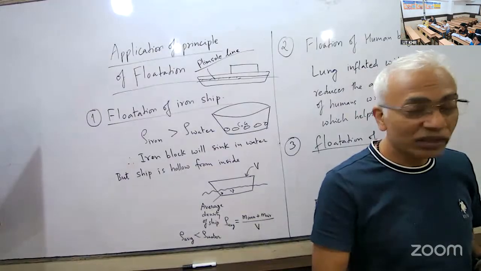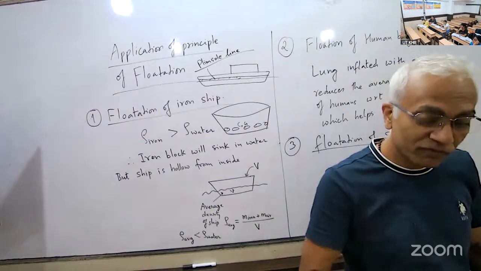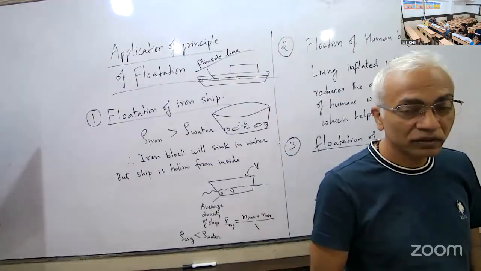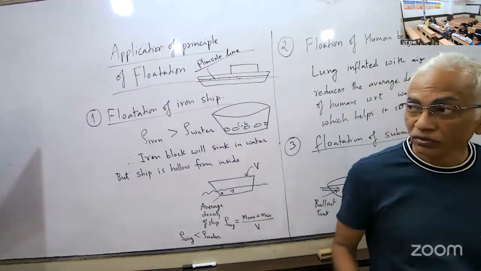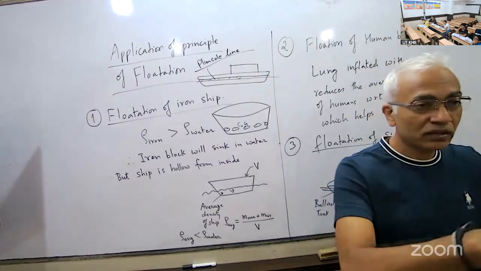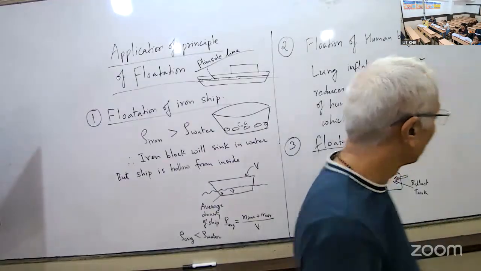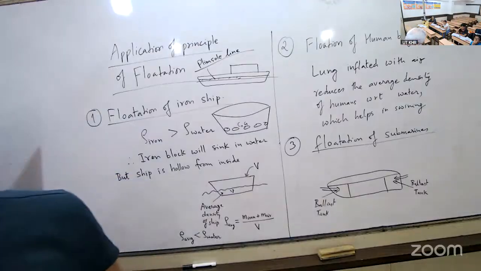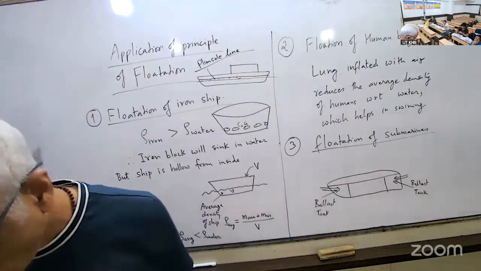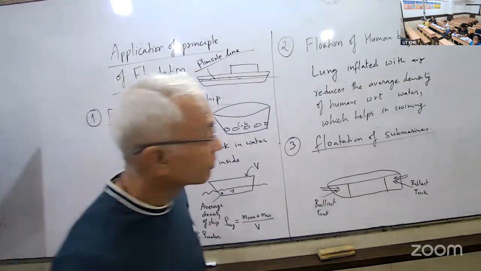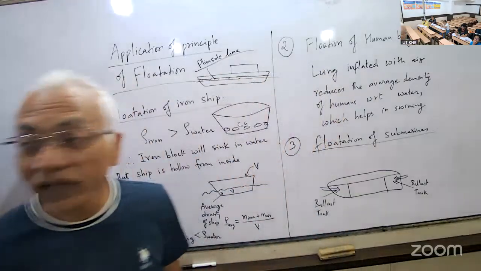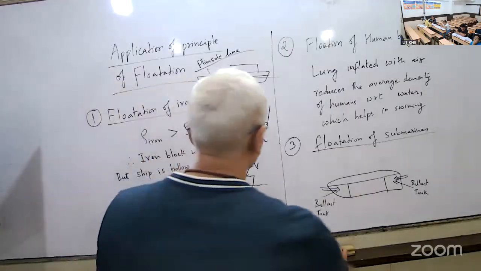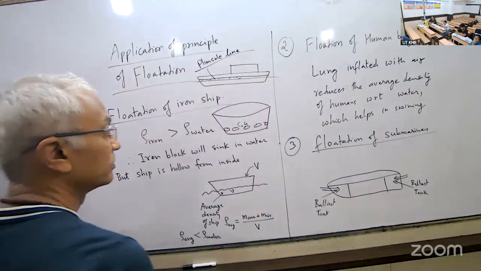It was a judgment error. The ship went and crashed into some hidden portion of the iceberg. Okay, so it's a disguise, the tip of the iceberg. So we were discussing why the iceberg floats, because density of ice is less than density of water.